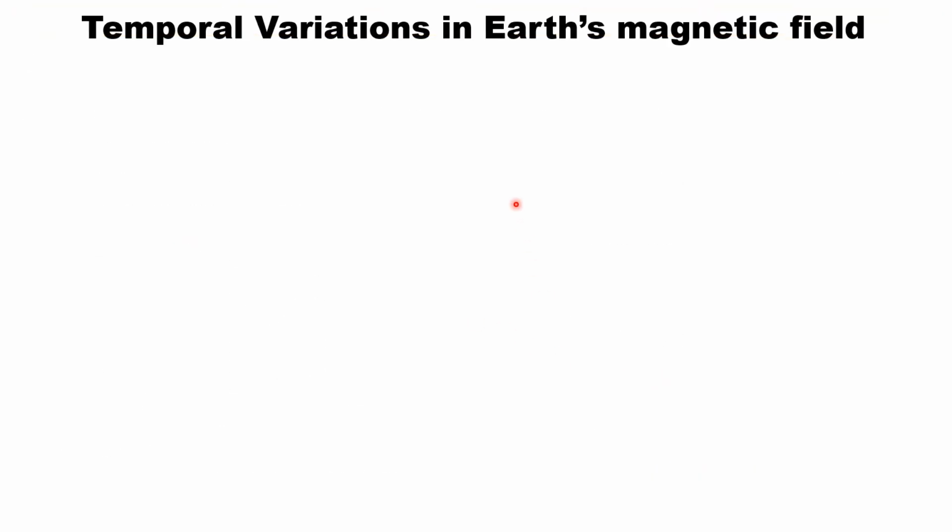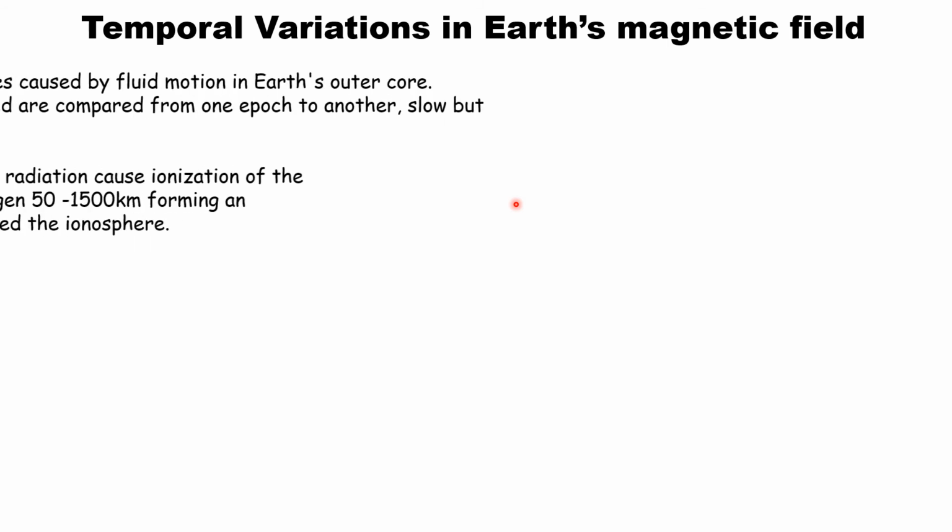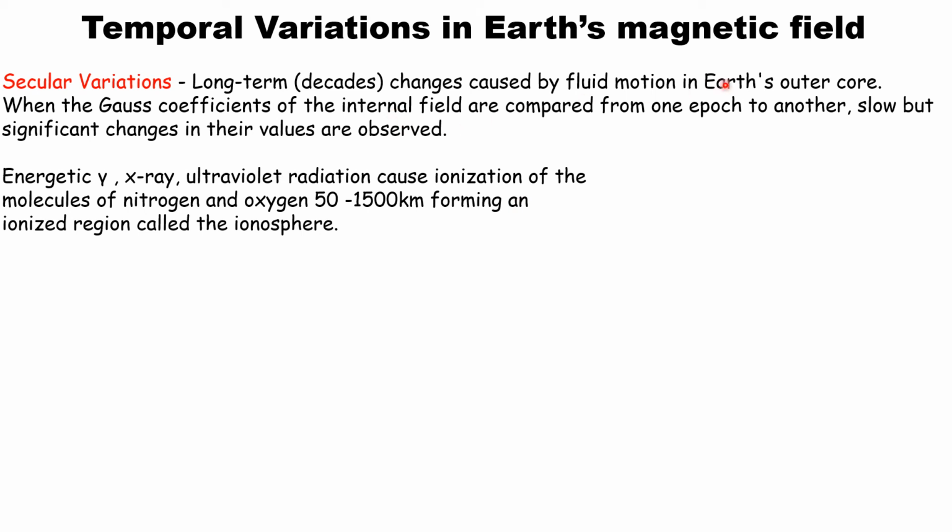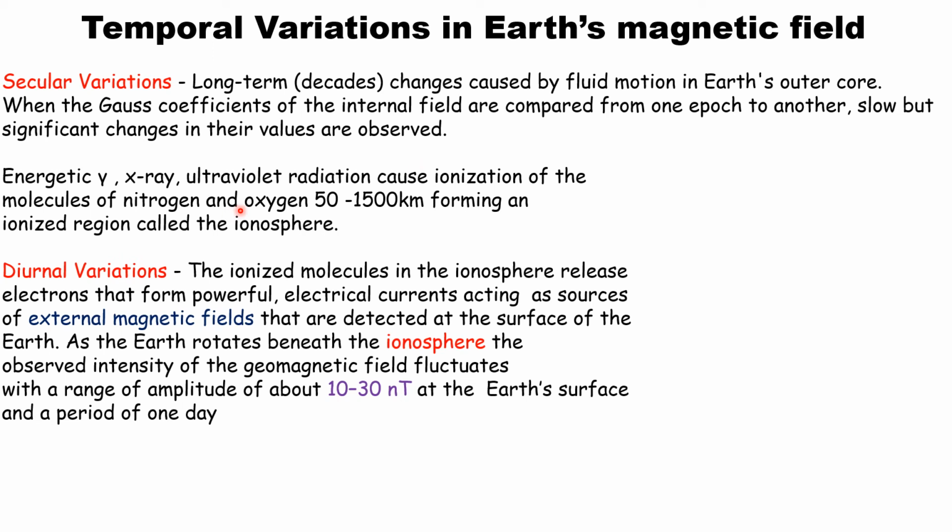Now a little bit more about the temporal variation in the external field of the Earth. There will be secular variation. If the Gauss coefficients are compared from one epoch to another, a slow change can be observed. The energetic rays cause ionization of the molecules, that means the nitrogen and the oxygen molecules, forming an ionized region called the ionosphere.